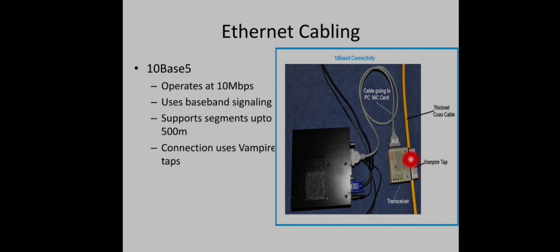Okay, actually this tap is screwed into this cable to reach the core of this cable. So this vampire tap is directly connected to this transceiver. Okay, from the transceiver we are using a cable. It is connected to our network interface card of our system.